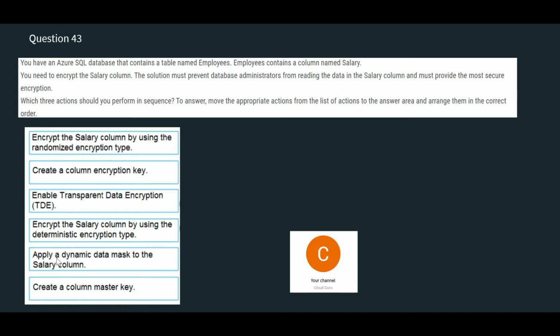Now it says apply a dynamic mask to the salary column. Many times this option confuses people. The question is saying you must altogether prevent the DBAs from reading the salary column at all. That means he cannot read even one digit. Why is dynamic mask used? You remember, you have dynamic masks like for a credit card.